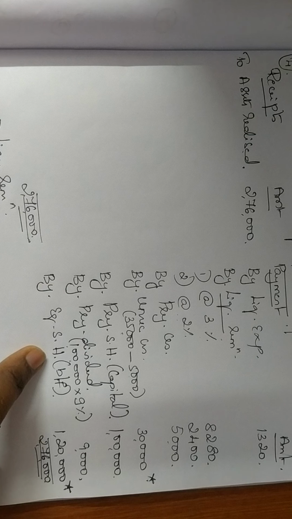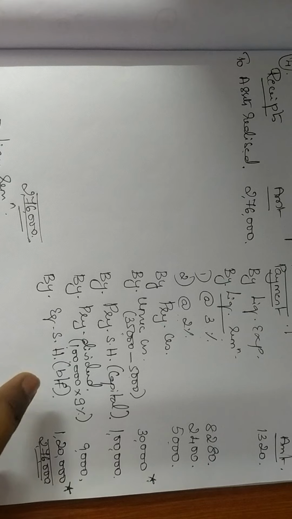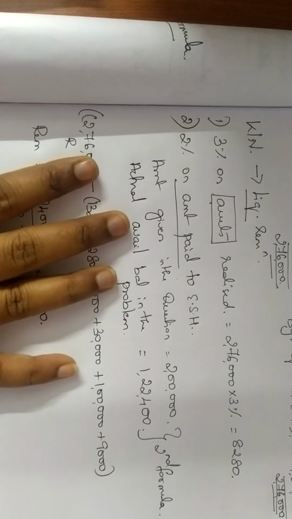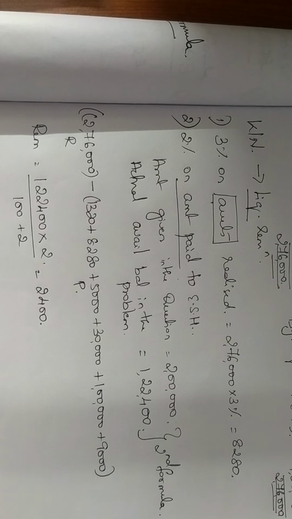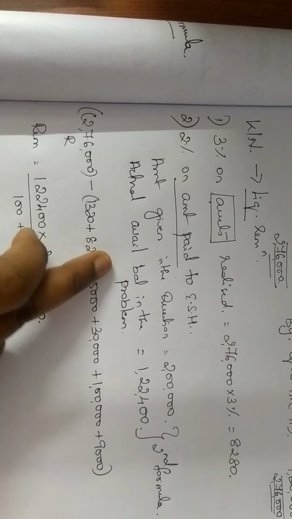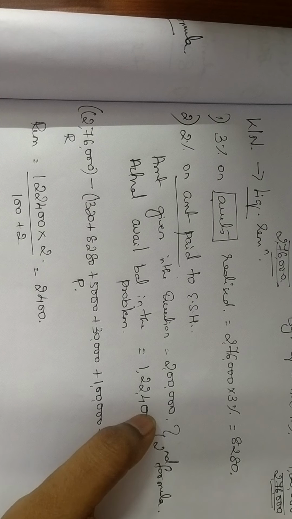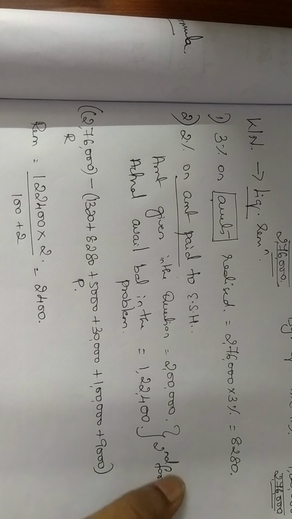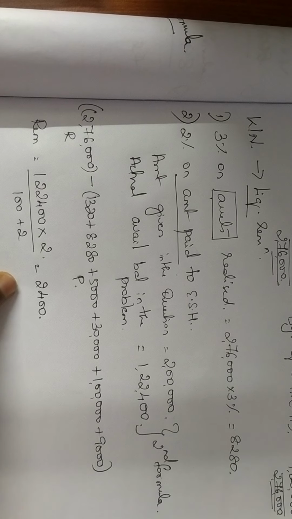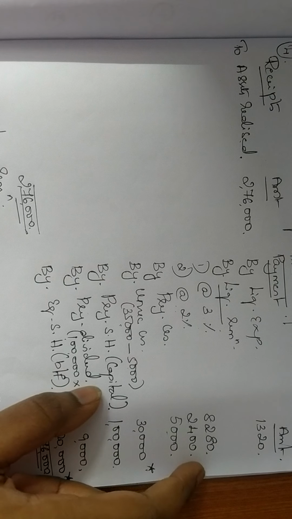Next you have to write your equity shareholders. So before you write your equity shareholders, check whether you have available balance or not. So before that you have to give the remuneration. How do you do that? Same thing what we have followed for unsecured. Compare the two amounts. That is one amount given in the question and the other is the actual balance in the problem. Amount given in the question is 2 lakh, but available is only 1,22,400. So I cannot use first formula. I'm supposed to use second formula. When I've used the second formula, I've got the remuneration as 2,400. So this whatever was left out blank, that I have filled, which is 2,400.